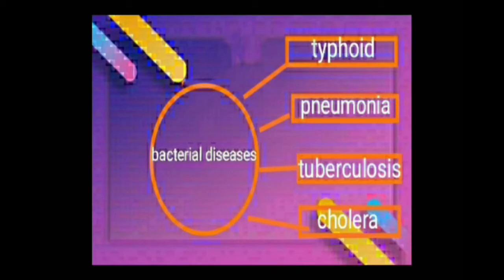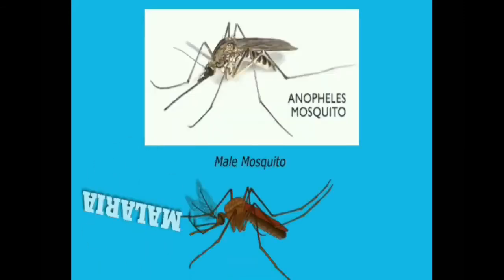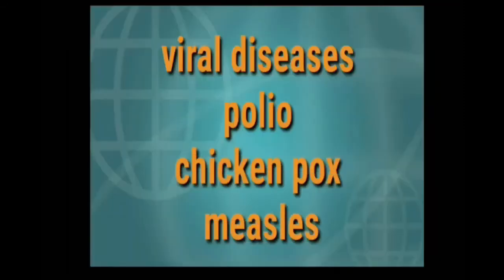The germs are like bacteria, and the diseases caused by bacteria are typhoid, tuberculosis, pneumonia. The other germ is protozoa, and the diseases caused by protozoa are malaria and amoebic dysentery. Third germ is viruses. They can cause diseases like polio, chickenpox, measles, etc.